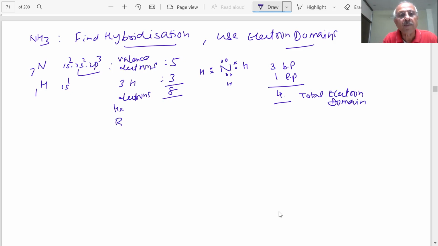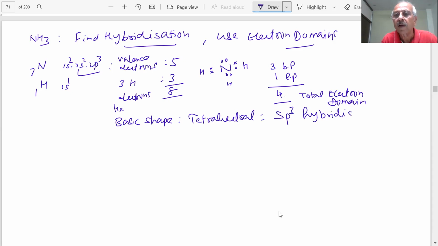And what is the basic shape? Total 4, with 1 lone pair, and the basic shape will be what, students? Tetrahedral, and sp3 hybridization. Hybridization is sp3, and there is 1 lone pair of electrons. How do you draw tetrahedral?